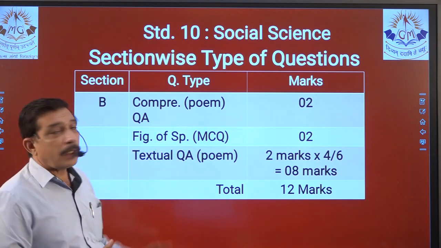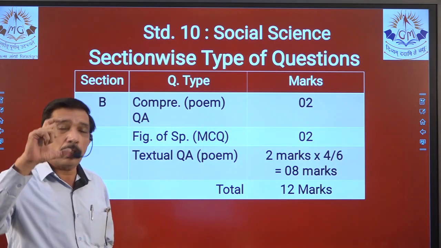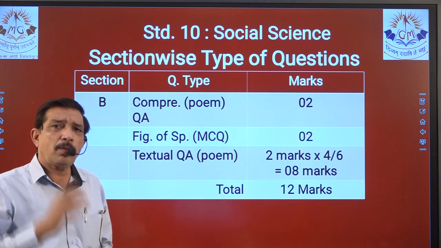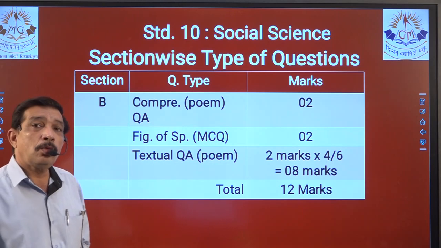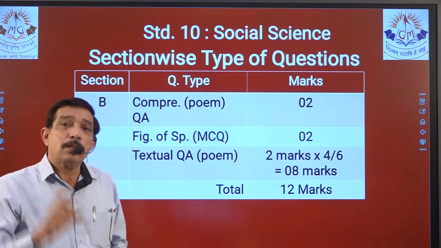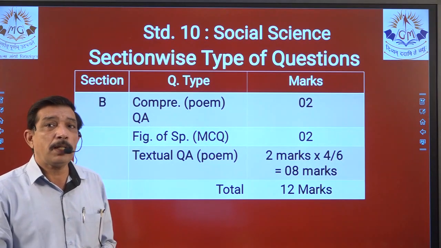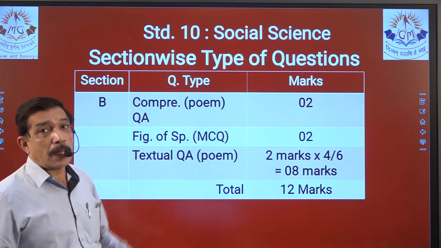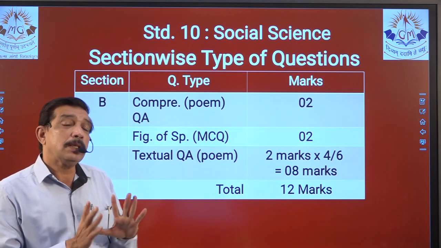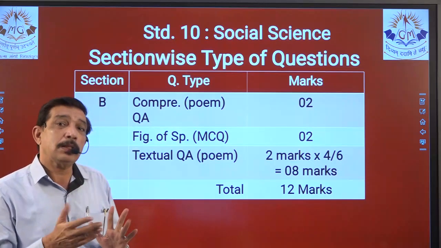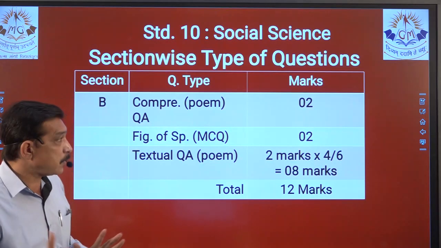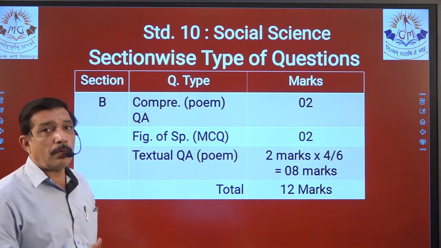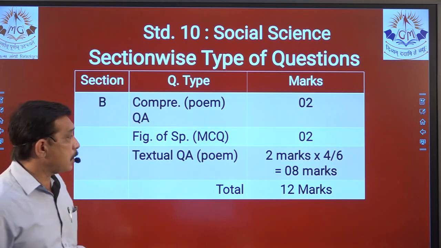So again, comprehension for poem will be asked, where one short stanza, or part of the poem, will be given. Maybe it carries 2 stanzas, but stanzas will be given to you, right? And based on that stanza, question answers will be given. Now these are not MCQ based, you have to answer them. It's a question answer, right? It's not MCQ based. Only 2 marks are there, right? We can easily get that. We know we have studied all the poems and we know the answers, right?